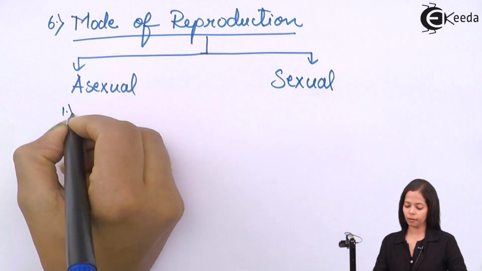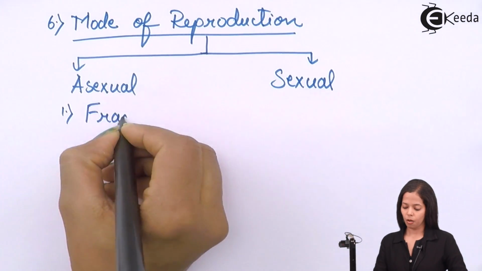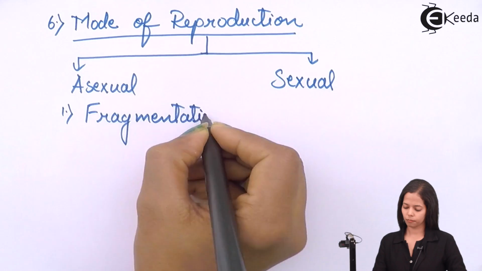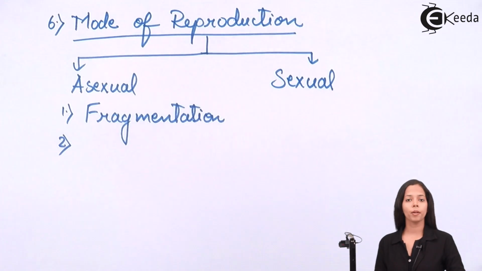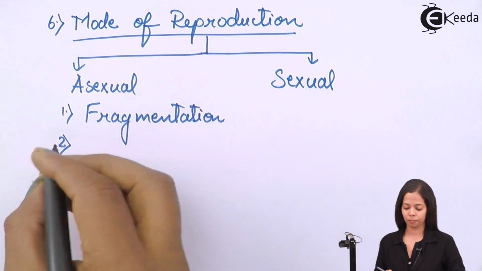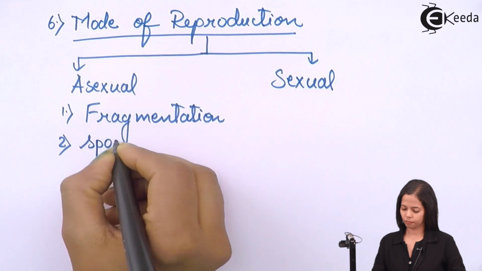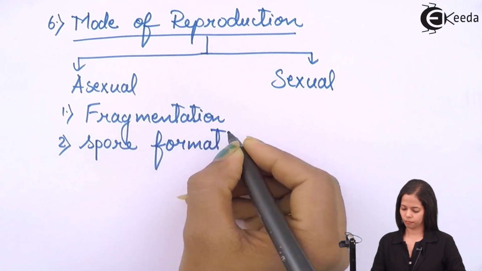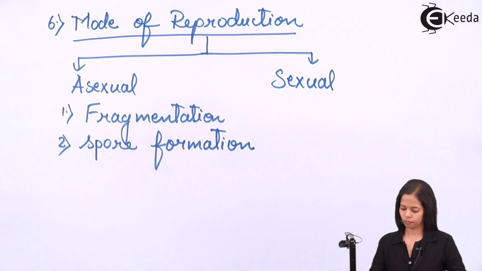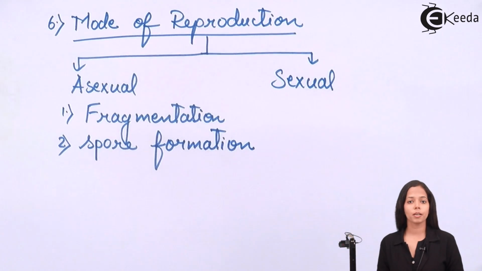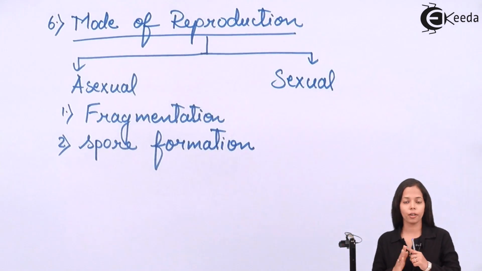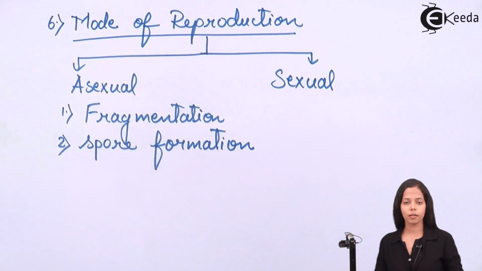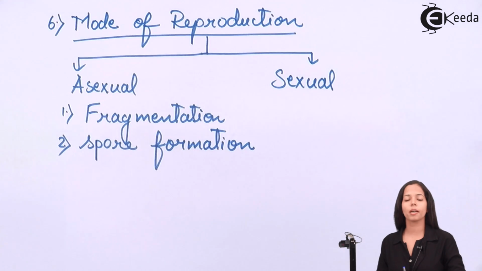It can be either fragmentation or spore formation. Fragmentation means breaking the hyphae into two. As the fragments are present in the body, commonly the process carried out will be fragmentation.